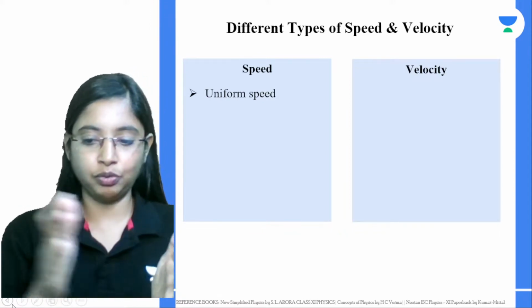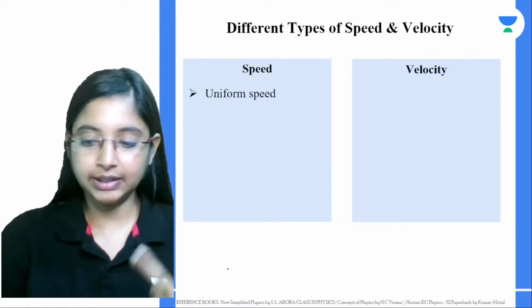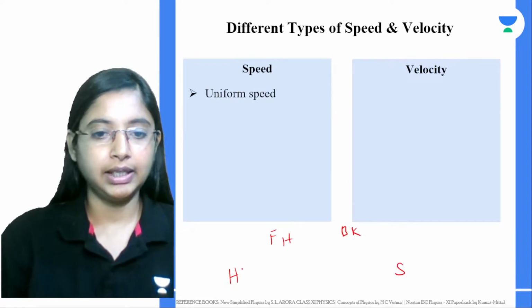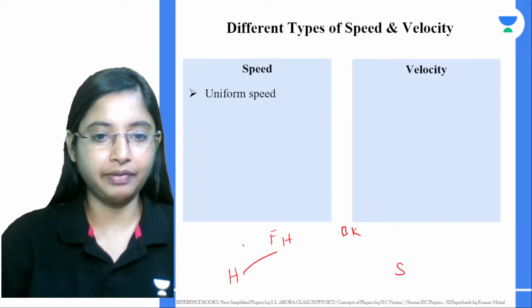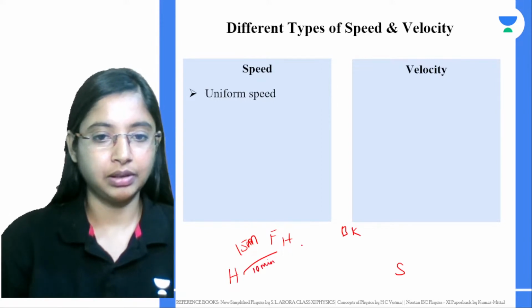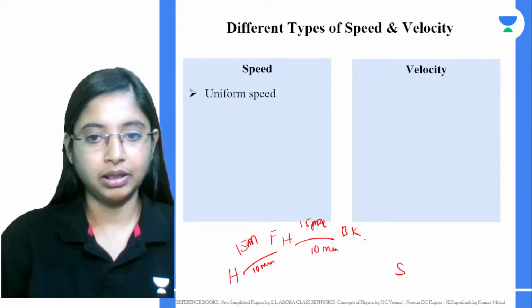If an object is moving with uniform speed, it is covering, say, from home to a friend's house to the bakery to school, 15 meters in 10 minutes, again 15 meters in 10 minutes, and again 15 meters in 10 minutes.